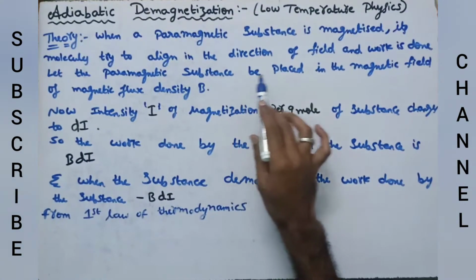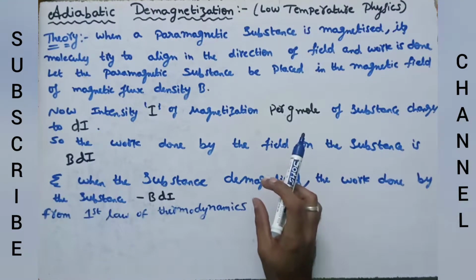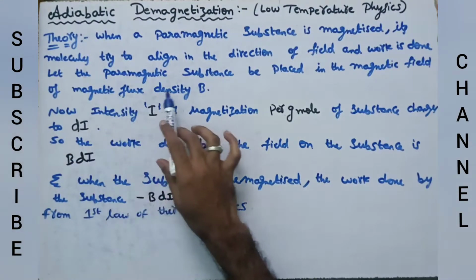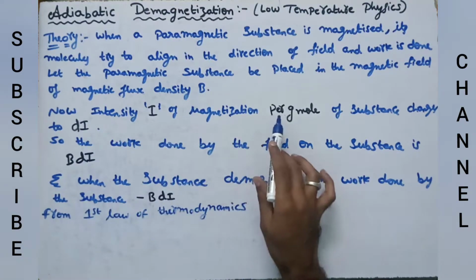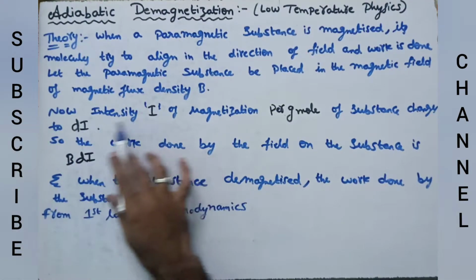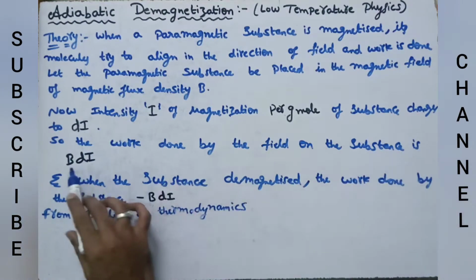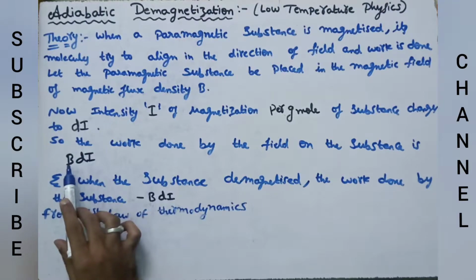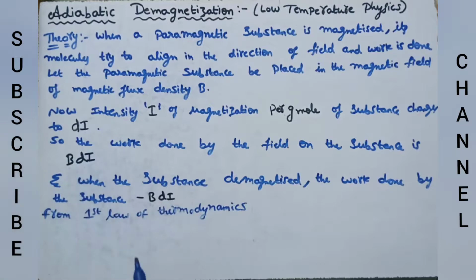Let the paramagnetic substance be placed in a magnetic field of magnetic flux density B. Now the intensity of magnetization per gram mole of the substance changes from I to I plus dI. So the work done by the field on the substance is B dI, magnetic flux density into change in intensity dI.